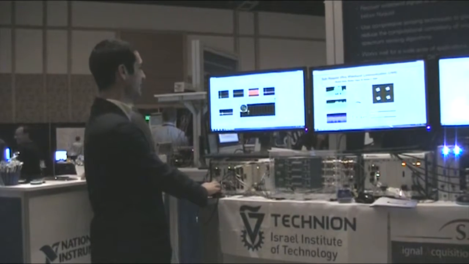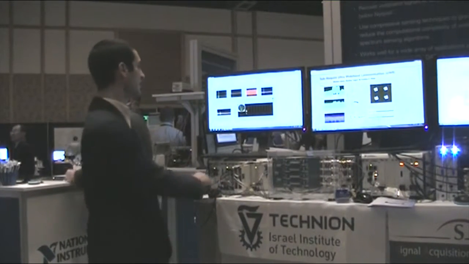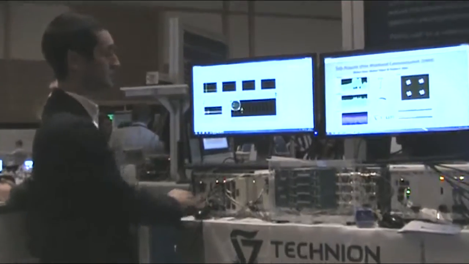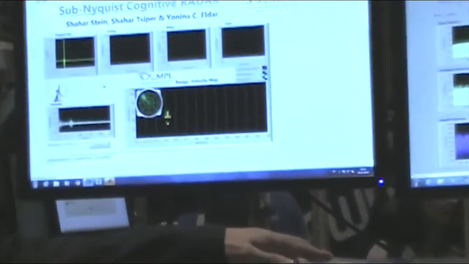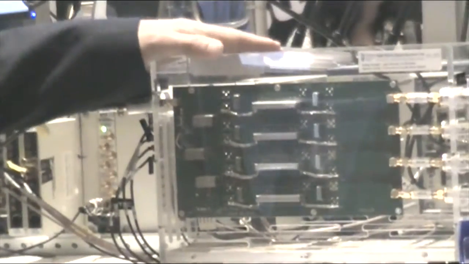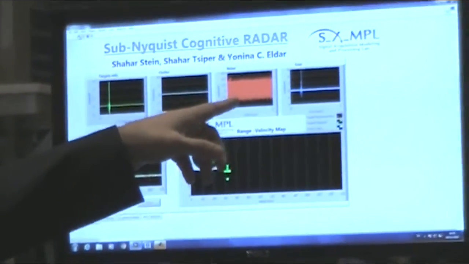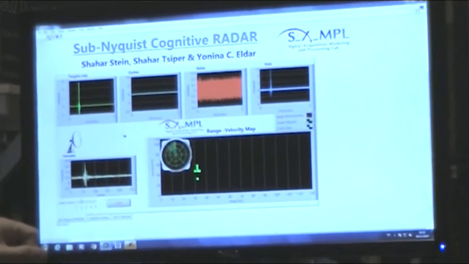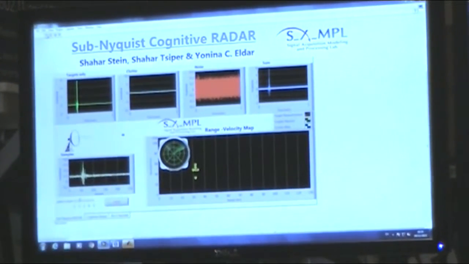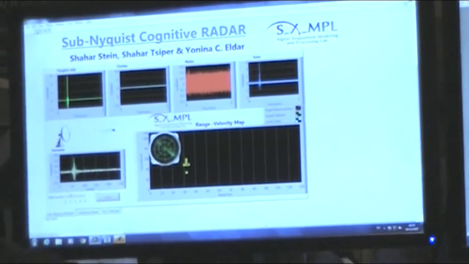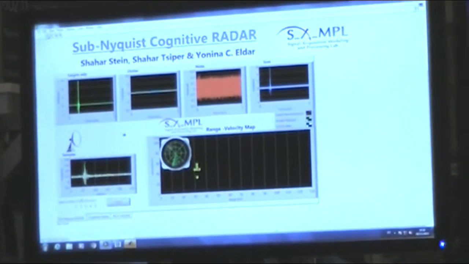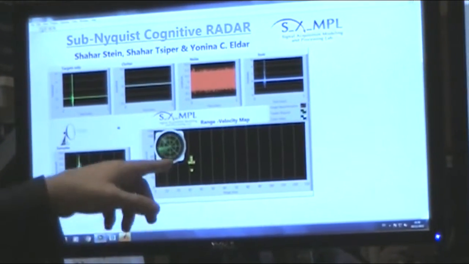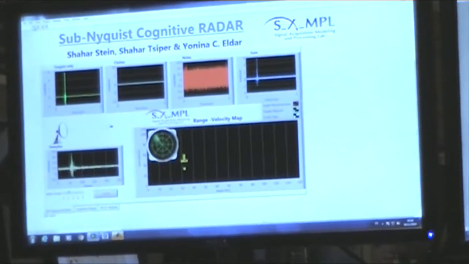What we're able to see here is a radar input being generated and inserted into an analog front end. This is the analog front end that takes slices out of the spectrum of the radar and allows us to work in subsamples. The targets are being generated here, they're being added with clutter and noise and summed up. The entire scenario is being generated and then sampled at just a fraction of the original samples that would have been taken originally. We are still able to fully detect the targets in the range Doppler map.